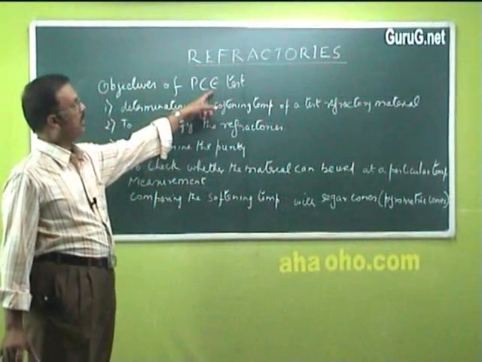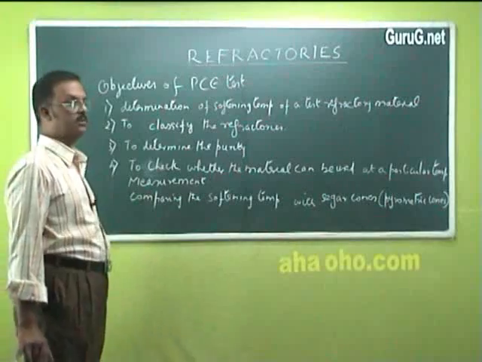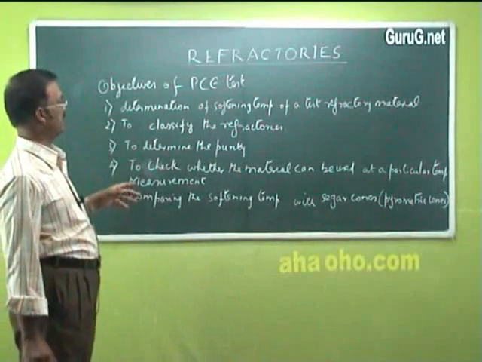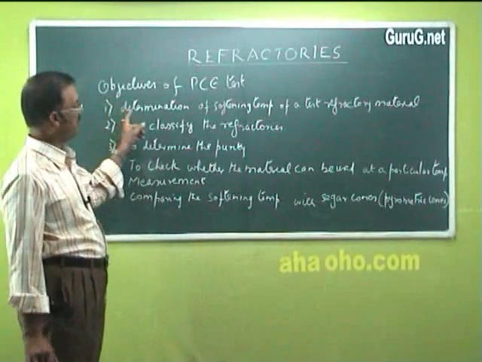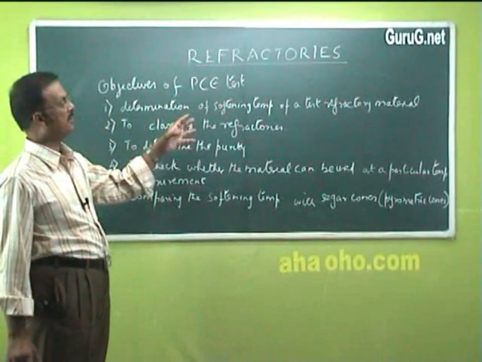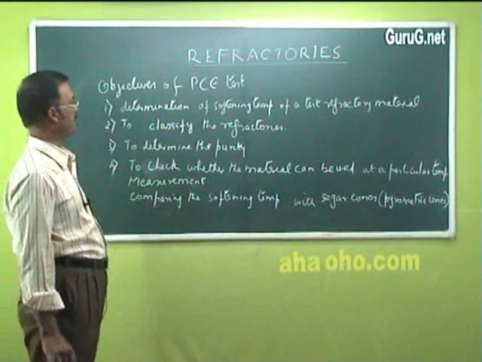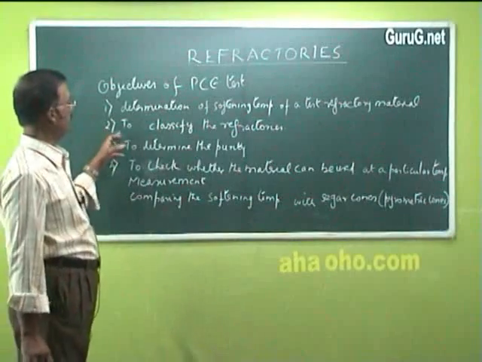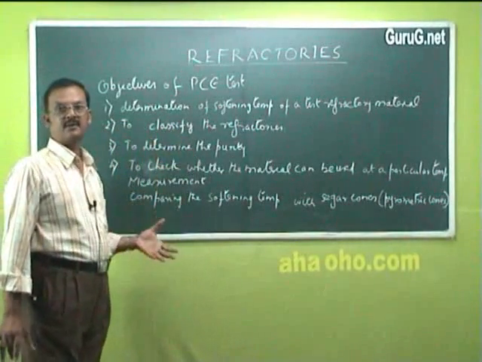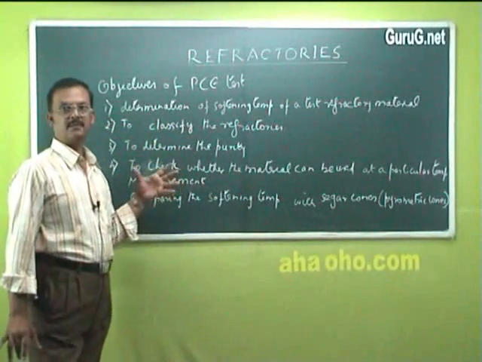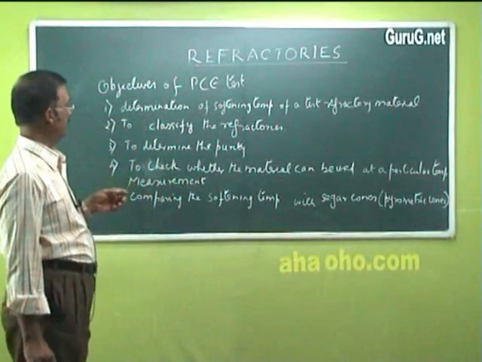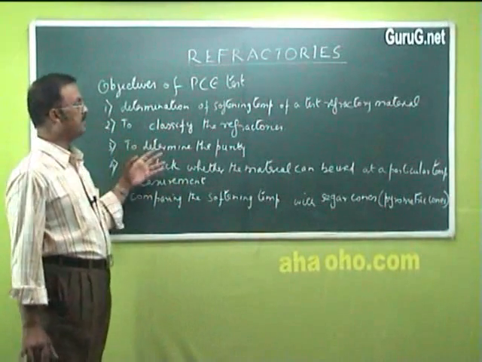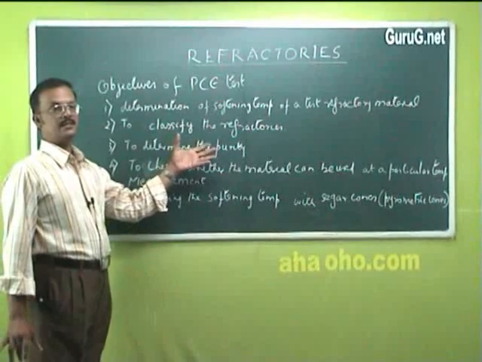Pyrometric cone equivalent test is carried out for 4 reasons. 1. To determine the softening temperature of a test refractory material. Second, to classify the refractory, to which class it belongs. Third, to determine the purity of a particular sample.